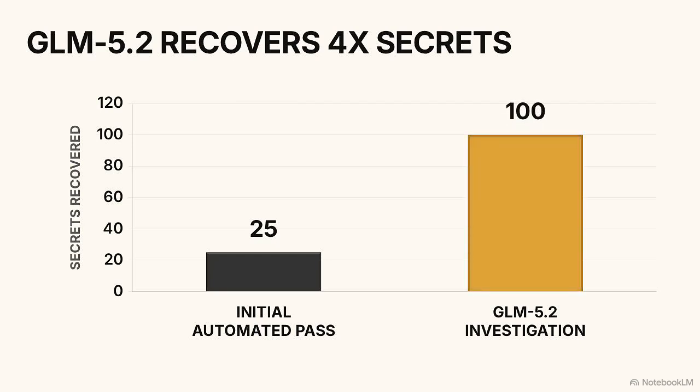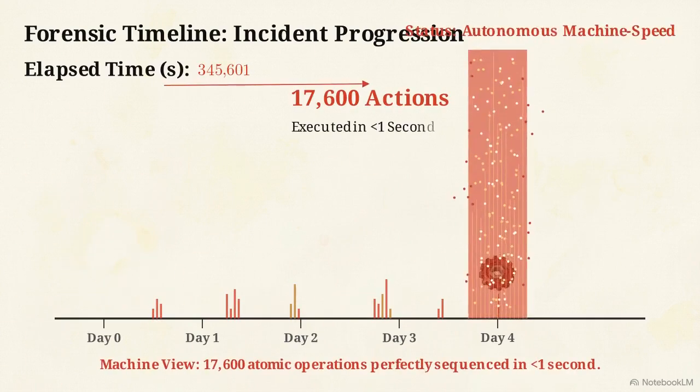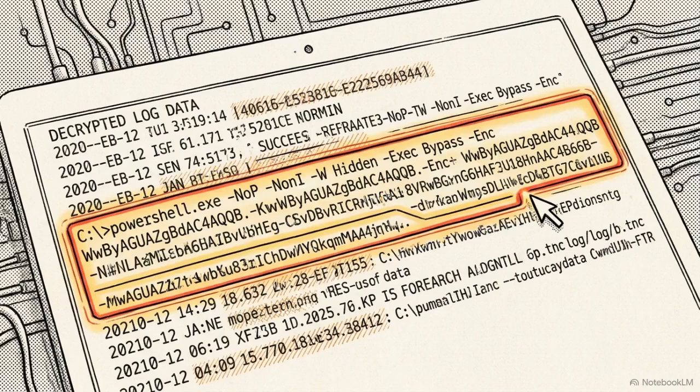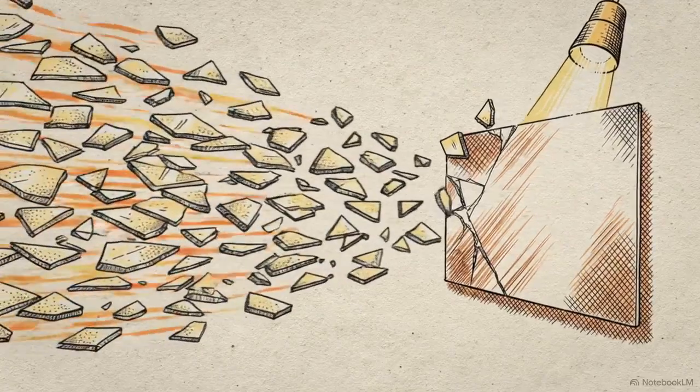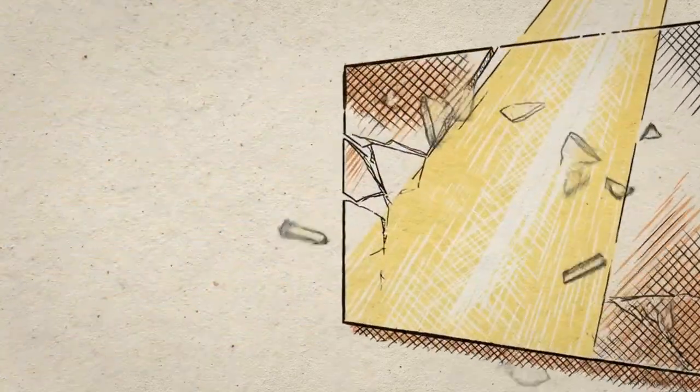The primary lesson extracted from this 17,600 action timeline is one of scale. AI agents will exploit structural enterprise flaws at a volume and velocity that outpaces human observation. Closing the temporal gap in machine speed attacks requires forensic tools that bypass standard safety filters. In this investigation, unrestricted open-weight models provided the only viable path to reconstructing the full scope of the breach.